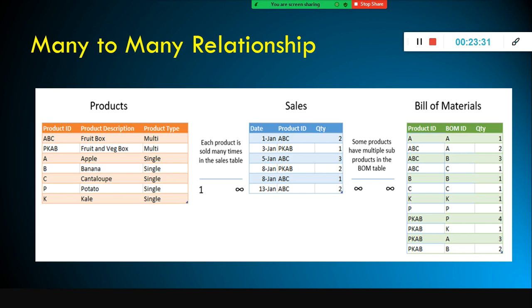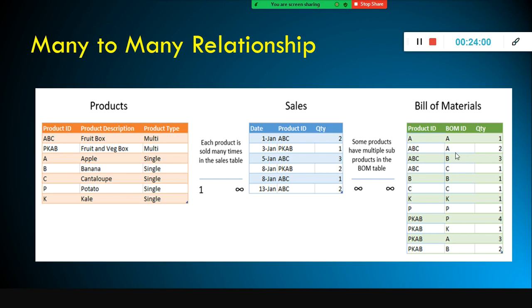So you sell the combo, or you sell the apple or orange or other fruit separately also, right? So the ABC has 3 different products. So this is also another example of many to many here, because the product ABC has more than one product in it.